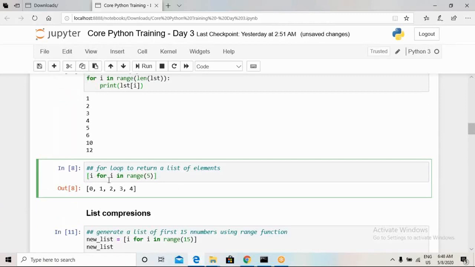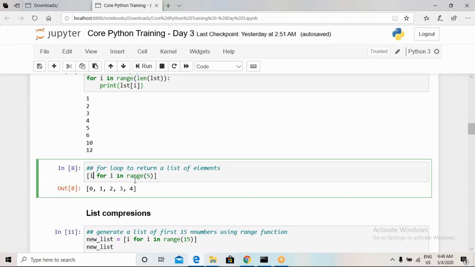Here we have to define that for loop in square brackets. If you recall, previously also we defined a list only in square brackets. Whenever we define a list we use square brackets, so in the same way we have used square brackets here. Now I will use this for statement, and I will iterate it over range(5). That range(5) will give us numbers from 0 to 4. And whatever output for each and every iteration this variable i will take, we will store that value using this i.